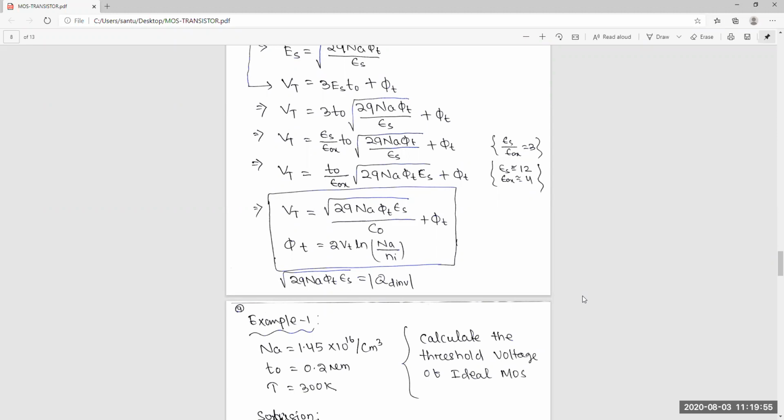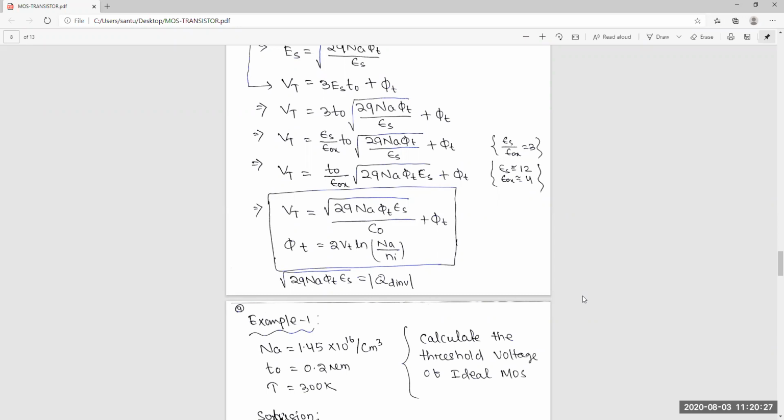Sir, 0.71. Yeah, good, 0.71. Who said that, Prachita? Yes, sir. Okay, so are others able to calculate or not? Okay, so now calculate Vt.